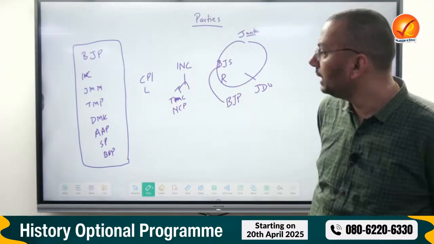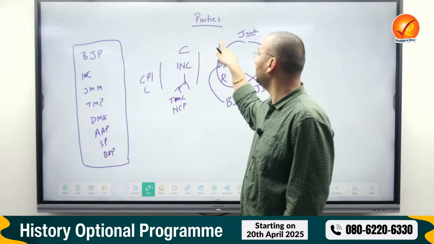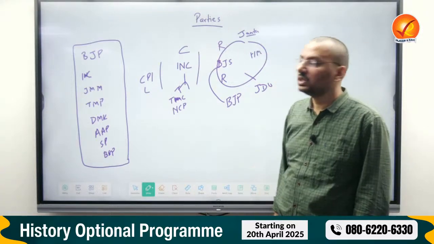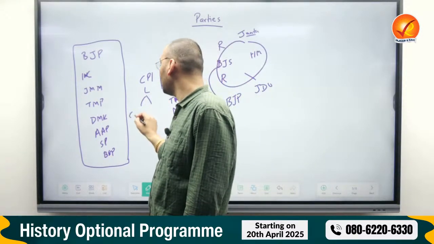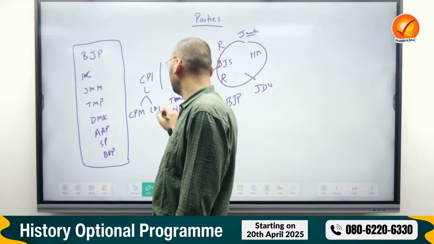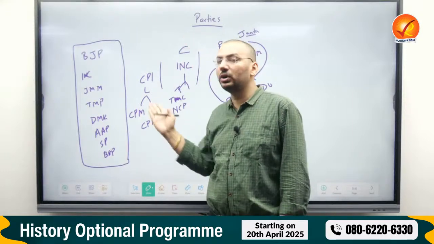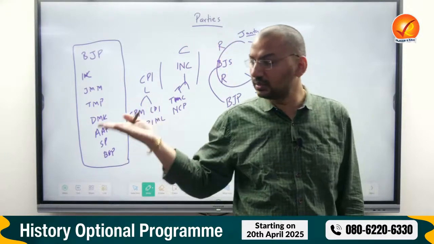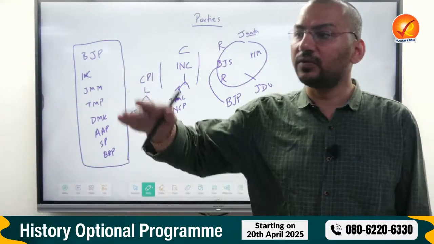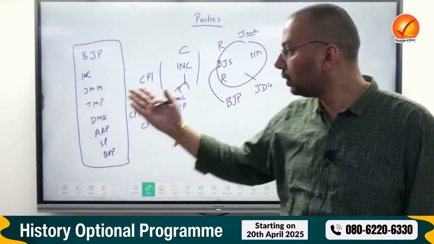Now I will ask you, there are three main factions: left wing, centrist, right wing. Then in this there is the Hindu Mahasabha, you must have heard. In the left wing, the CPI broke after the China war. One became the Maoist CPM, one became CPI, one kept CPI ML. There were three different views on India's involvement in the China war, so they broke away. Likewise, this split appeared. Then this leader fought, then that leader told him this, he said this, he said that. And that's how all the political parties formed.